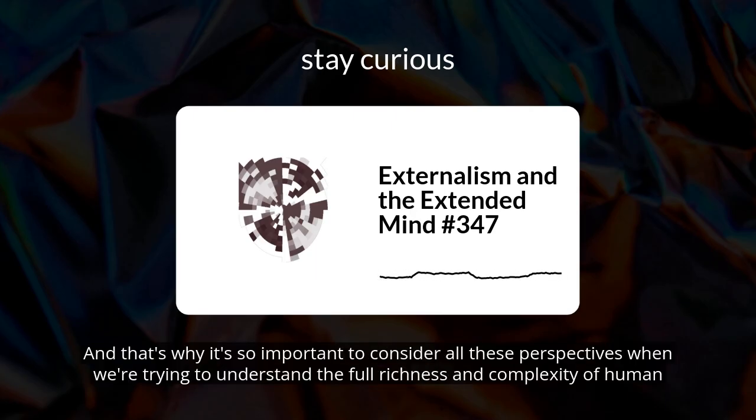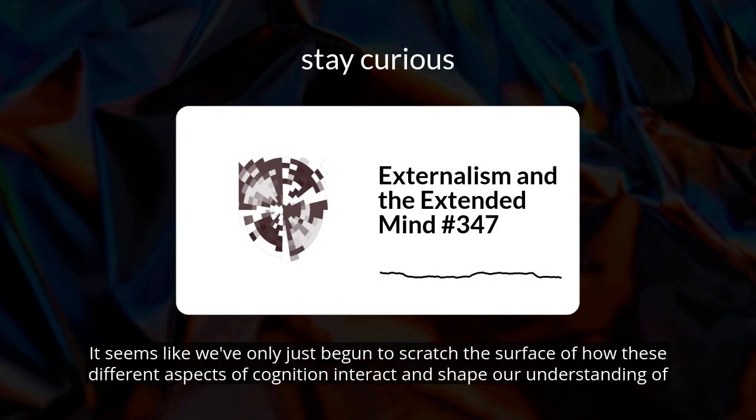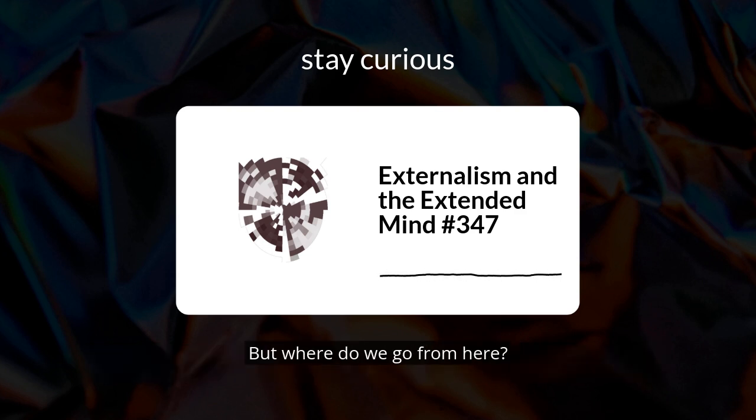Precisely. And that's why it's so important to consider all these perspectives when we're trying to understand the full richness and complexity of human cognition. It seems like we've only just begun to scratch the surface of how these different aspects of cognition interact and shape our understanding of the world. But where do we go from here?